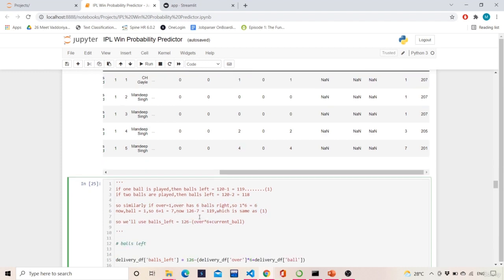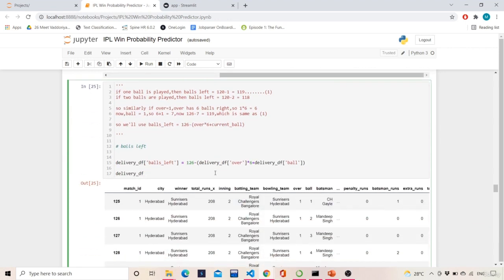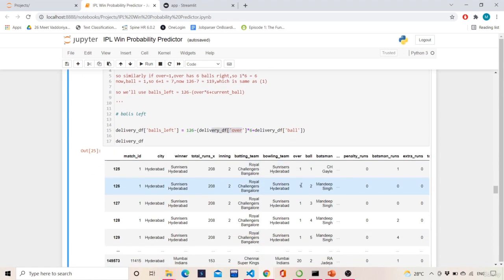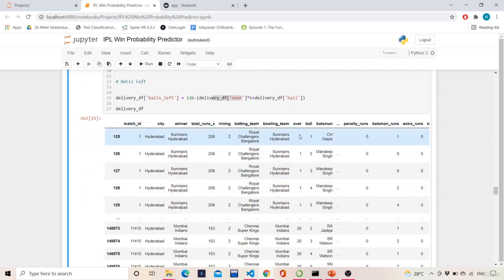So that's what I'm doing. This over times 6 plus current ball, and I'm subtracting it all from 126. This logic also gives the same answer as this one. Okay, so the same thing I have applied over here: 126 minus delivery df of over times 6. Delivery df of over is what? This over, right? See the change here. This is what I was talking about.